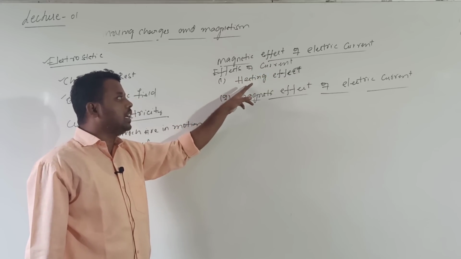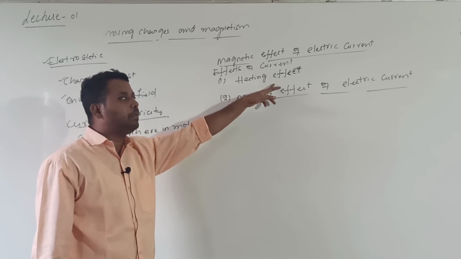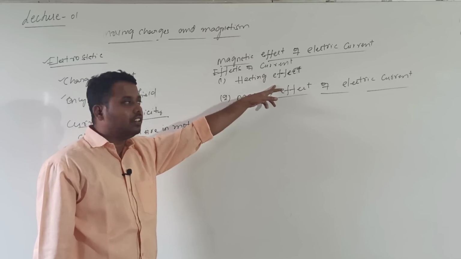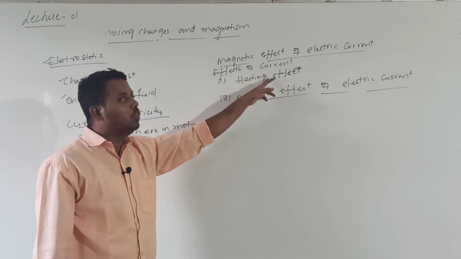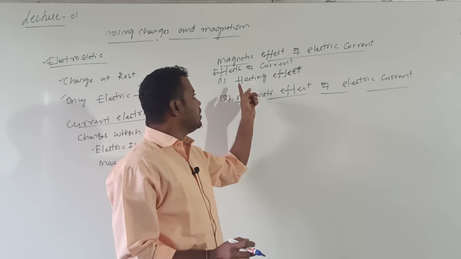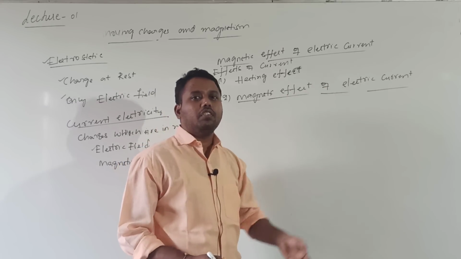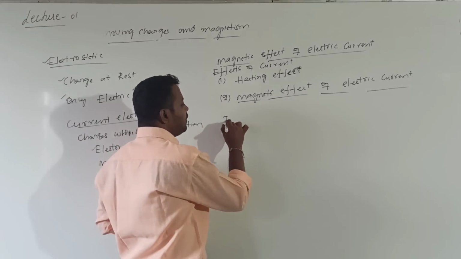One of the effects you studied in the previous chapter of current electricity is the heating effect. When current passes through a conductor, it produces heat. Now our chapter is the magnetic effect of electric current, so let us have the introduction.